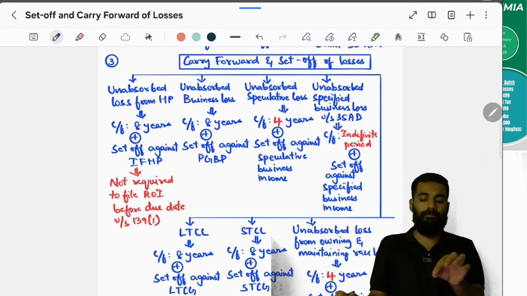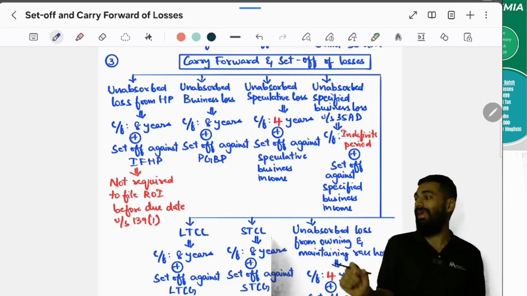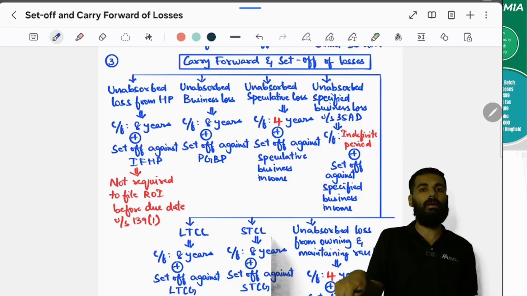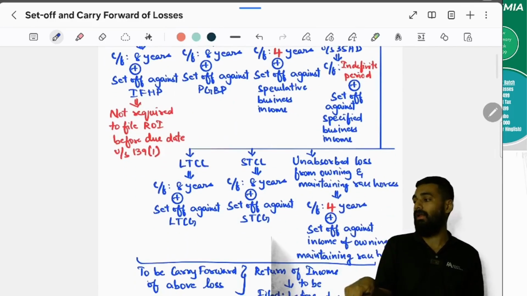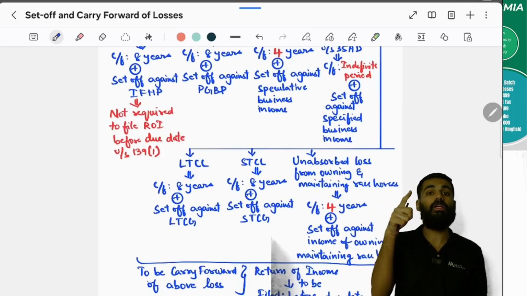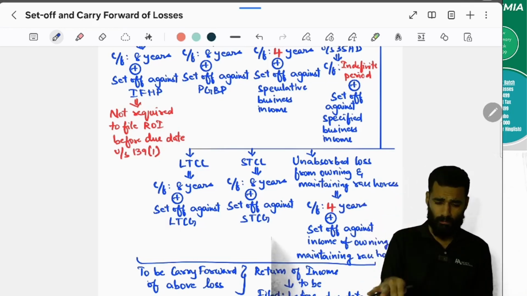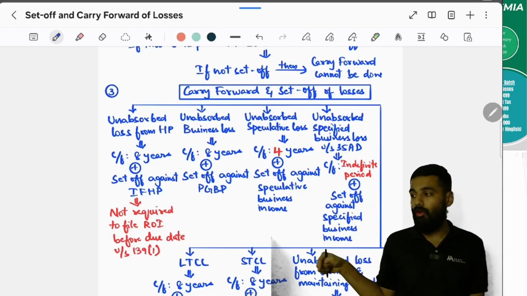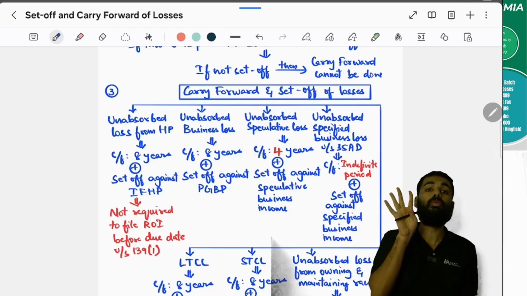So if it is a business loss, then you can carry forward for 8 years. But you should set it off in the same PGBP income only, not from any other head. If you have long-term capital loss or short-term capital loss, then you can carry it for 8 years, but you should set it off particularly in long-term capital gain or short-term capital gain. Yes. If you have a loss from house property which you are carrying forward, then you can carry it for 8 years, but you should set it off from the income from house property only.